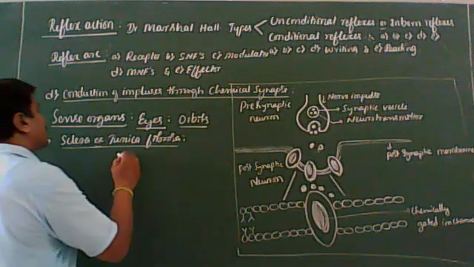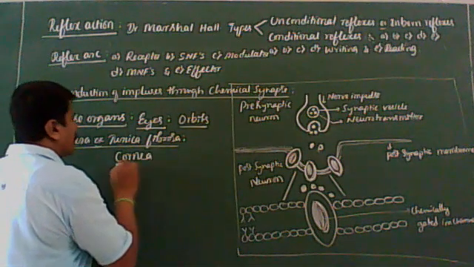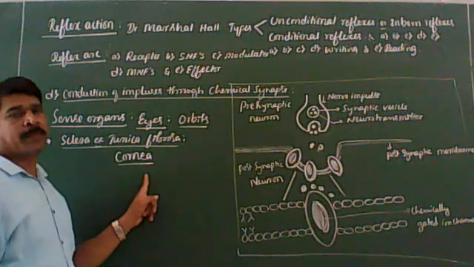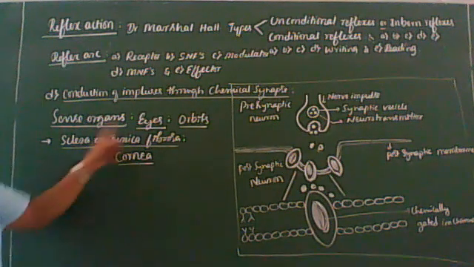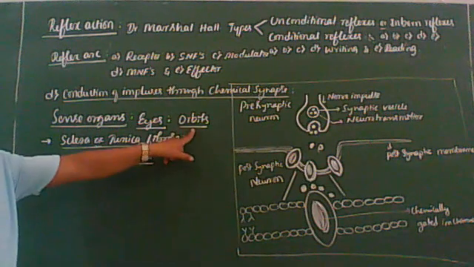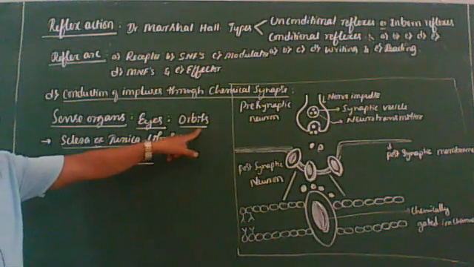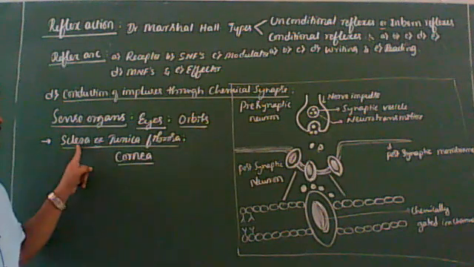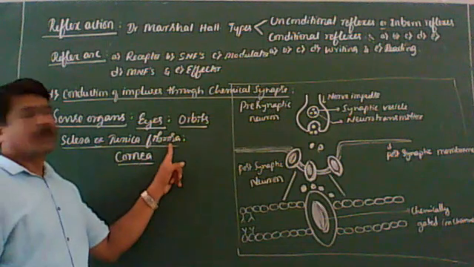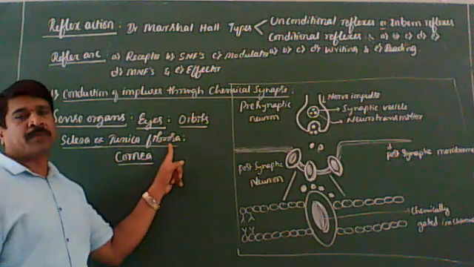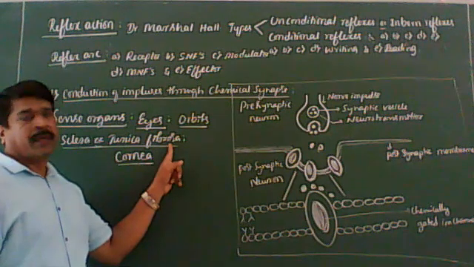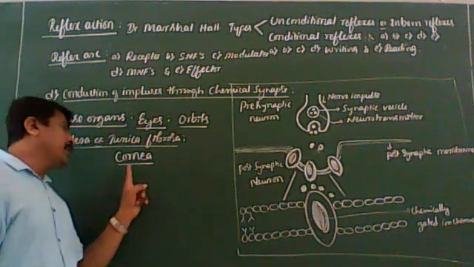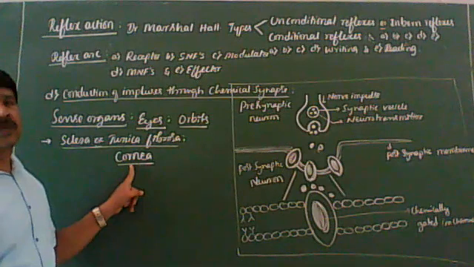Its anterior part is transparent and it is called the cornea. I think it is very clear. So, eyes are the organs of vision located in sockets of the skull called orbits. The eye is surrounded by three layers. The outer sclera, also called tunica fibrosa, is the outermost layer made up of dense fibrous connective tissue. As I said, this is the only layer that completely covers the eye. Its anterior part is transparent and it is called the cornea.